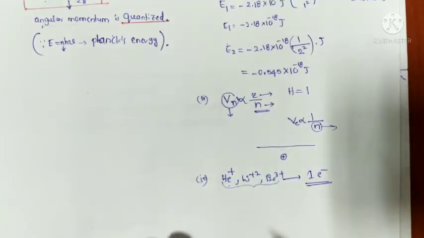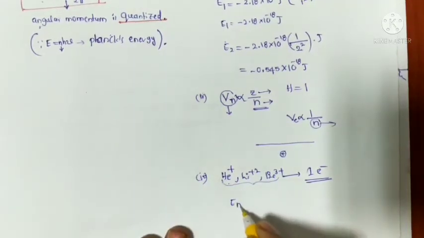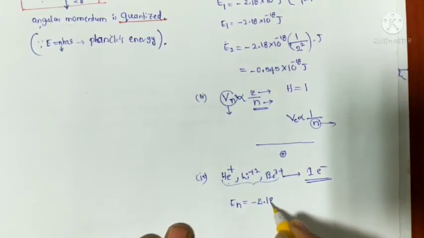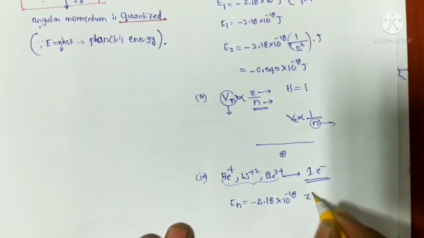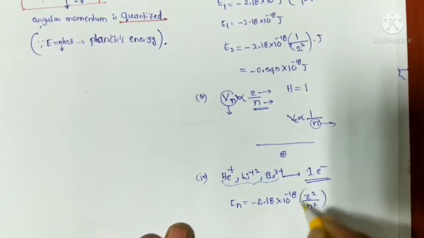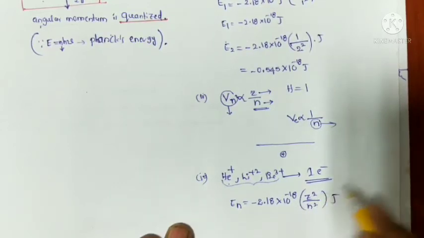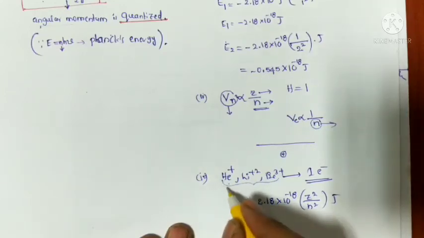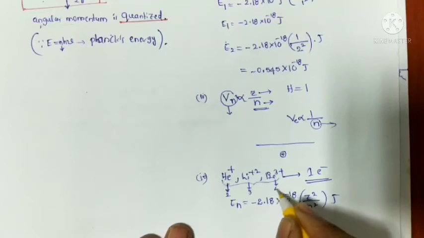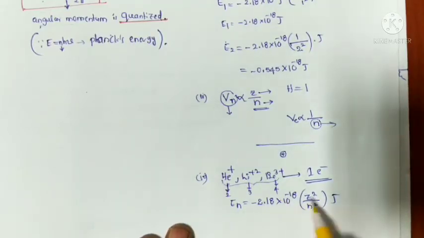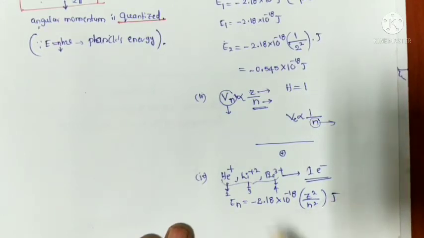From this we calculate the energy of the stationary state, that is minus 2.18 into 10 to the power of minus 18 Z square by N square joules, where Z is the atomic number. The atomic number of helium is 2, lithium is 3, beryllium is 4. You substitute the Z value and calculate the energy.